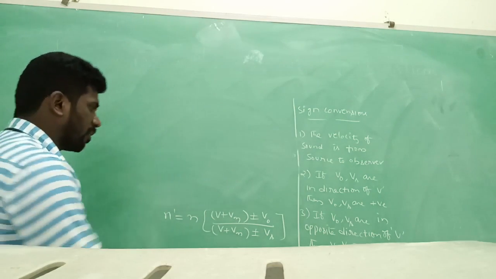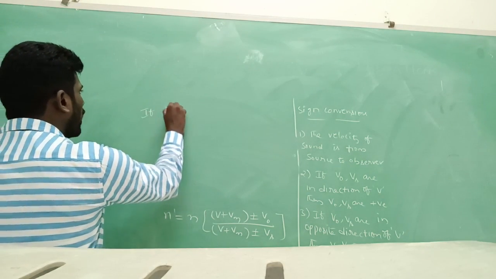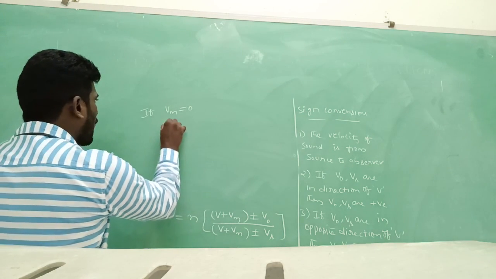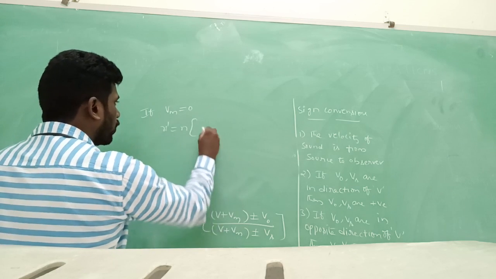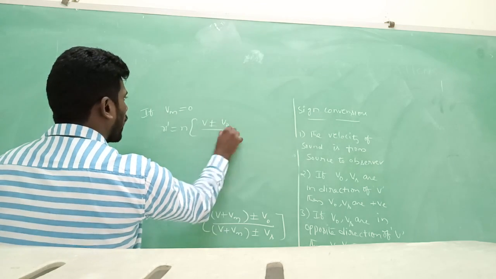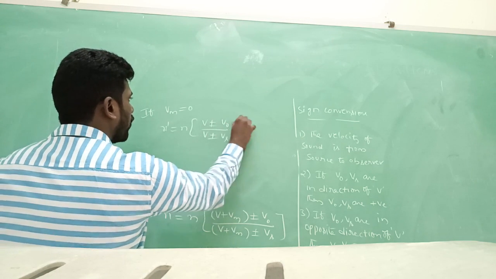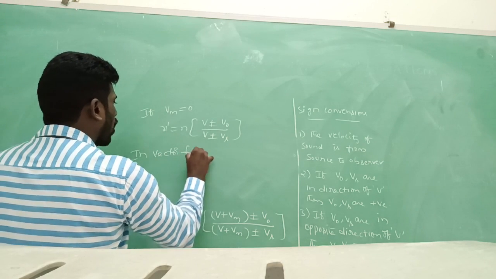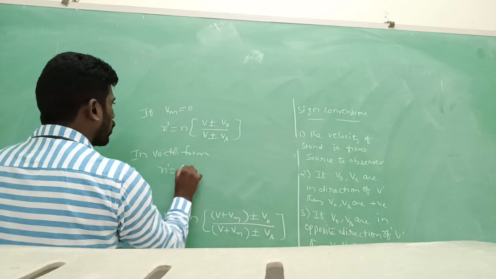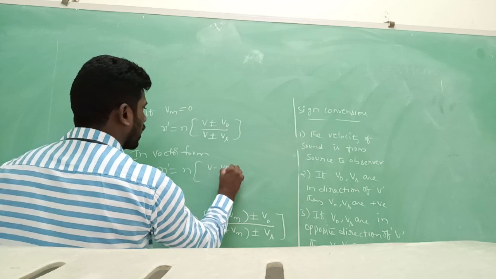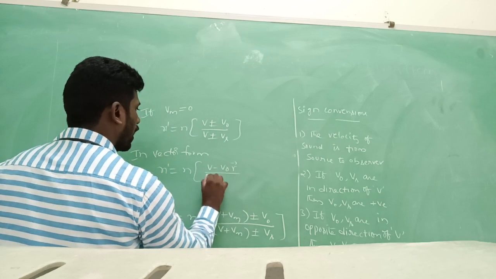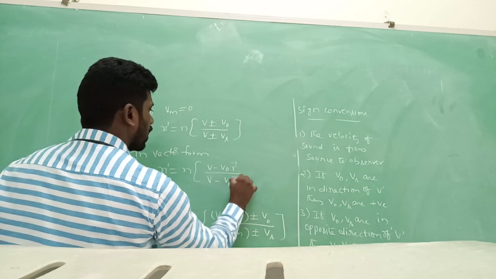In this condition, if Vm equals 0, N dash equals N into (V plus or minus V0) by (V plus or minus Vs). In vector form, which is most important, N dash equals N into (V minus V0) by (V minus Vs).